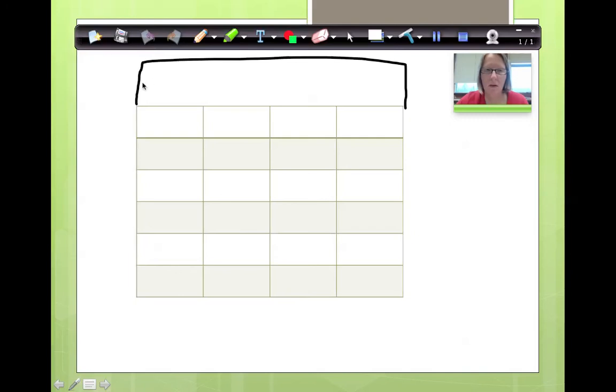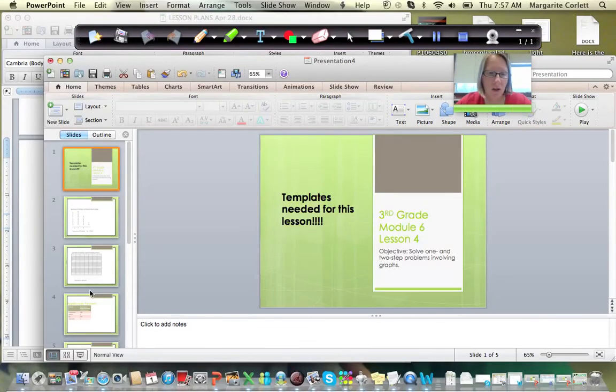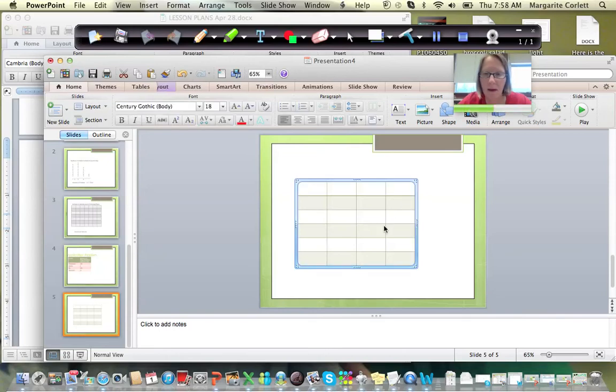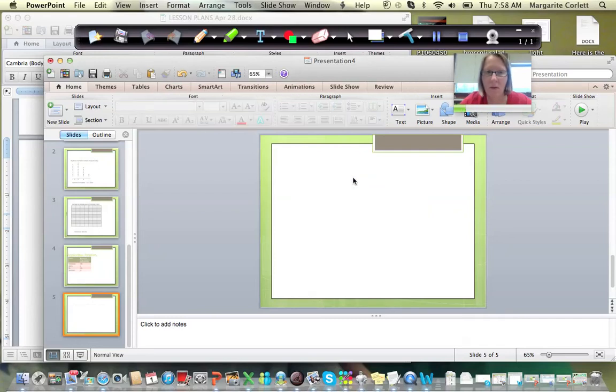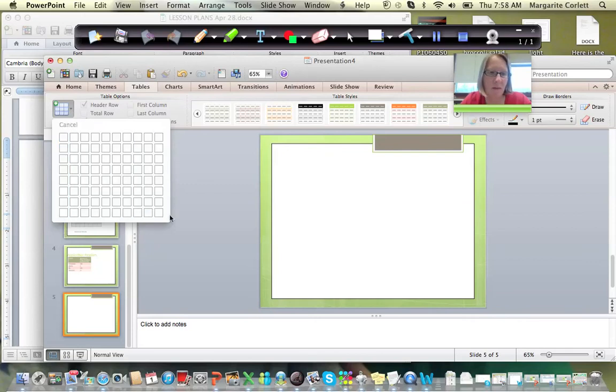I can redo this table. Actually, you know what I'm going to do? Okay, check this out. This is pretty cool. And use my pointer. Here's the page I want. Here's my table. I don't want that table anymore. Okay, I can go up here to tables. This one wanted 8. I've got to count on your template to see how many to go across. 2, 3, 4, 5, 6, 7, 8, 9, 10, 11. Okay, so I can only go to 10.